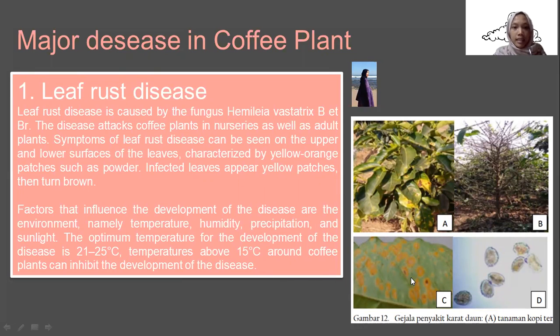Symptoms of leaf rust disease can be seen on the upper and lower surface of leaves, characterized by yellow-orange patches such as powder. Infected leaves show yellow patches and then turn brown. Factors that influence the development of the disease are the environment, namely temperature, humidity, precipitation, and sunlight. The optimum temperature for the development of the disease is 21 to 25 degrees Celsius. Temperature above 6 degrees Celsius around coffee plants can inhibit the development of the disease.